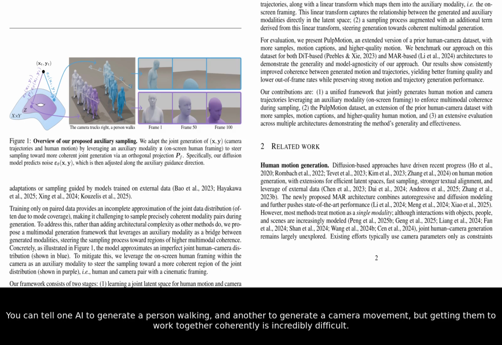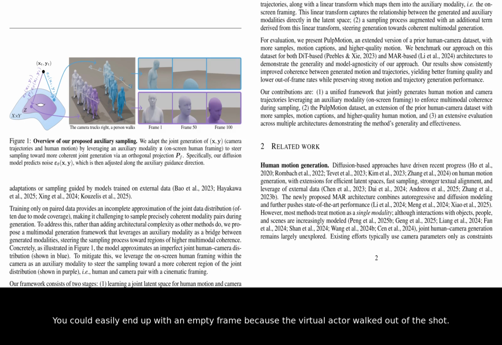You can tell one AI to generate a person walking and another to generate a camera movement, but getting them to work together coherently is incredibly difficult. You could easily end up with an empty frame because the virtual actor walked out of the shot. The researchers here propose a simple but powerful idea to solve this.